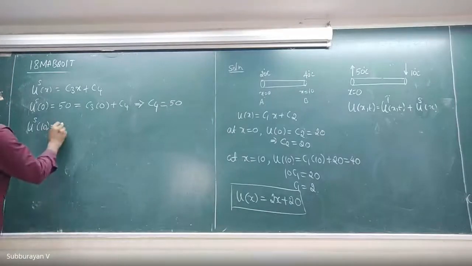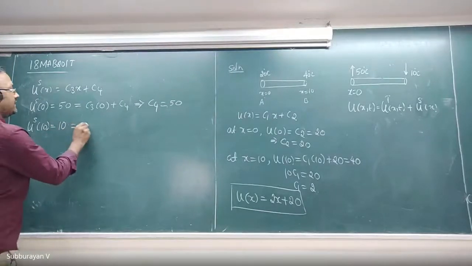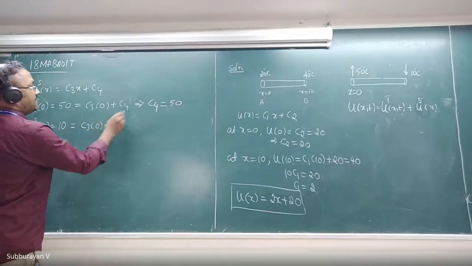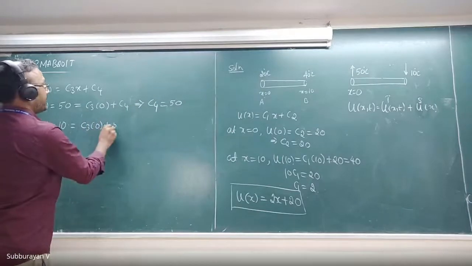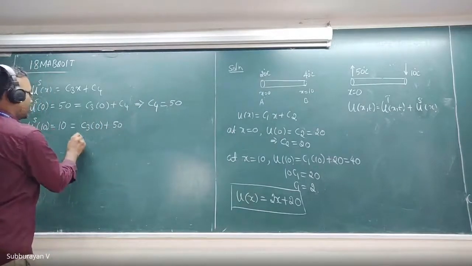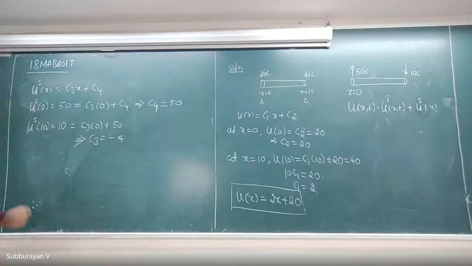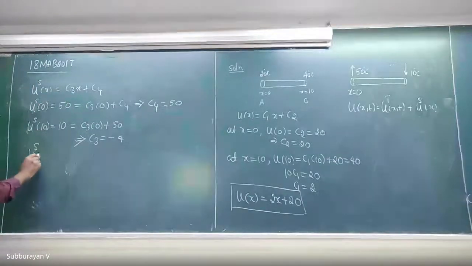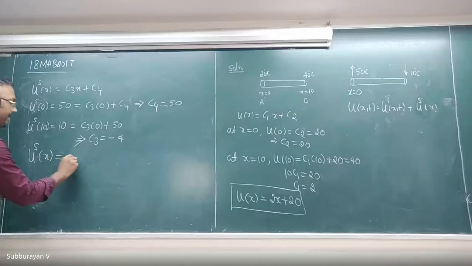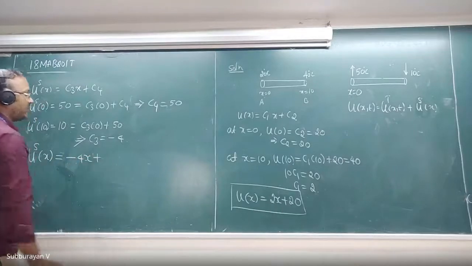Therefore 10 is equal to c3 into 10 plus c4, which is already 50. What is the value of c3? Minus 4. Therefore our us of x is minus 4x plus 50.